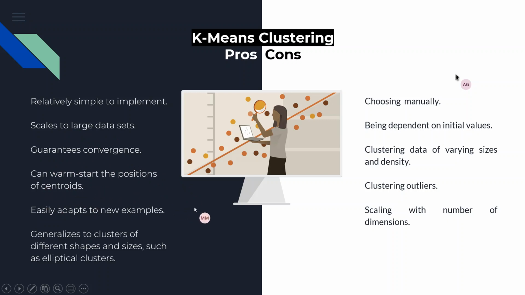Like I said, the centroids in the beginning are very randomly chosen. So the k value is randomly chosen. The start is very warm, very random, and after that it adapts to new examples. The centroids get optimized and optimized, and in the end the clusters are made, right? And similarly, it generalizes to clusters of different shapes and sizes, such as elliptical clusters, because it generalizes to every shape. The clusters get optimized, and the cluster gets better and better, right?